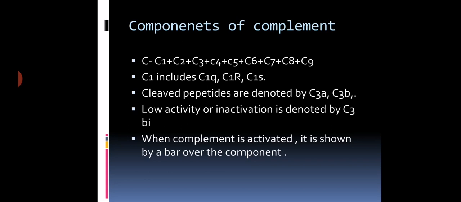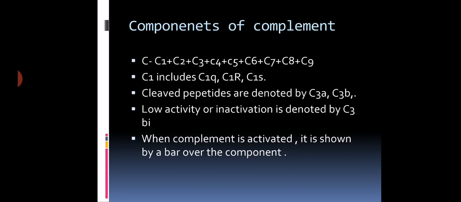Whenever the activation pathway is there, one peptide will join the cascade of the pathway, and the other will diffuse away and act as an anaphylatoxin. So C3a and C3b are the cleaved peptides, sub-components of the complement component C3.